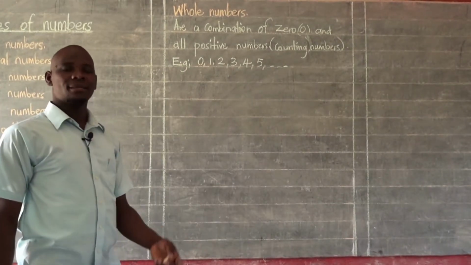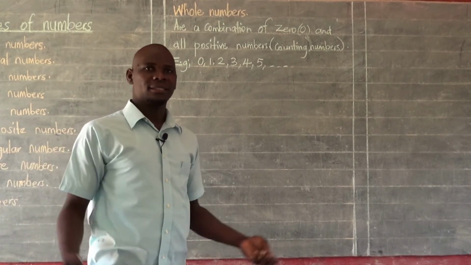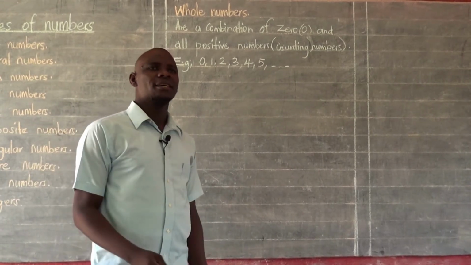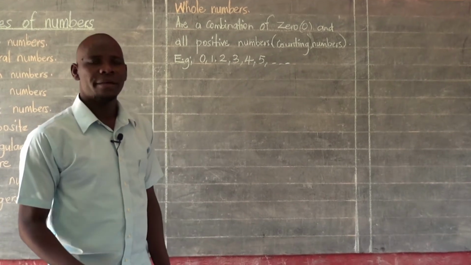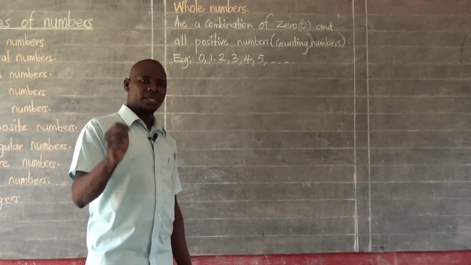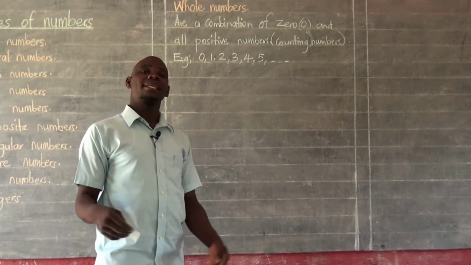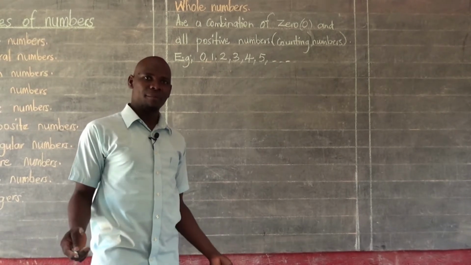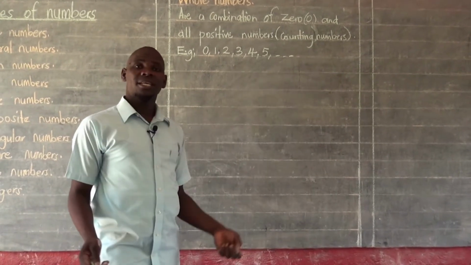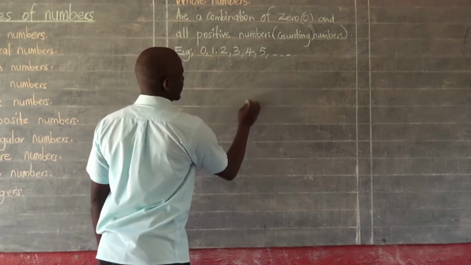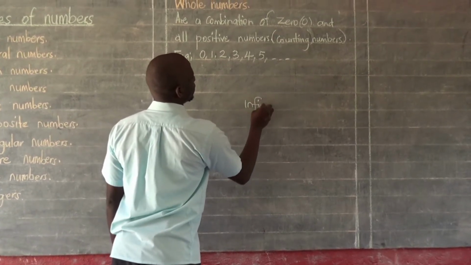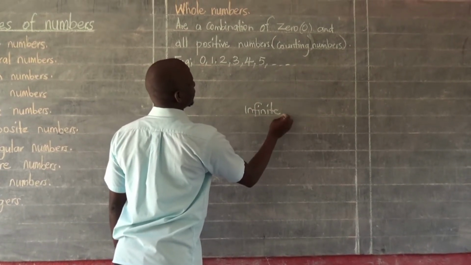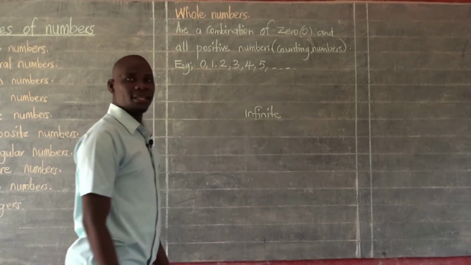They are endless. Whole numbers are endless. When you are learning about sets, there is a name we give to those types of sets which have endless or countless numbers of members. Those sets are called infinite sets.